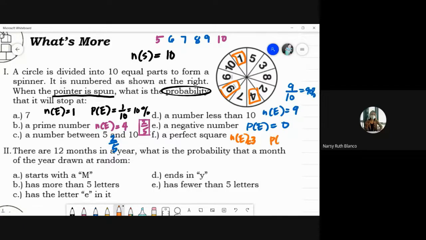Therefore, ang formula natin, ang probability of getting a perfect square would be 3 over 10. 3 over 10 po. Okay? 3 over 10 po tayo dyan. Ang perfect square numbers kasi natin ay tatlo lang. Okay, bakit perfect square si 1? Because it's from 1 times 1. Si 4, it's from 2 times 2. Si 9, it's from 3 times 3. So you can write that as 1 squared. You can write this as 2 squared. You can write this as 3 squared. Kaya sila perfect square numbers.